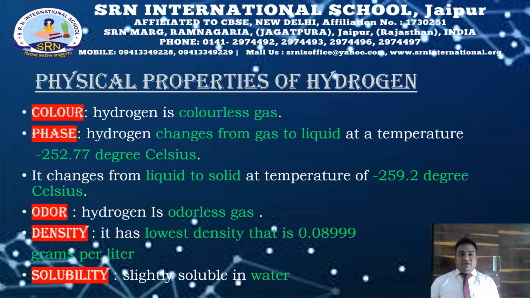Now let us study the physical properties of hydrogen. Hydrogen is a colorless gas and changes from gas to liquid at a temperature of minus 252.77 degrees Celsius. It changes from liquid to solid at a temperature of minus 259.2 degrees Celsius. Hydrogen is an odorless gas. It has the lowest density, that is 0.08999 grams per liter. When it comes to solubility, it is slightly soluble in water, alcohol and other compounds also.